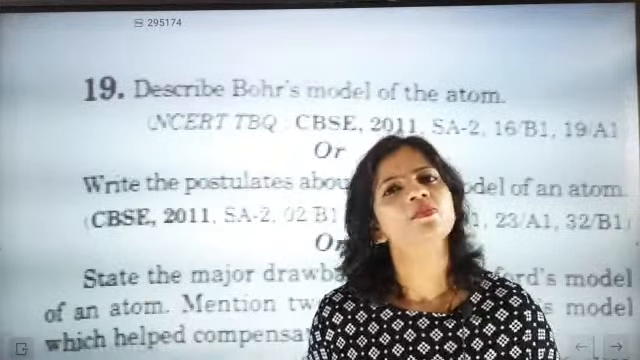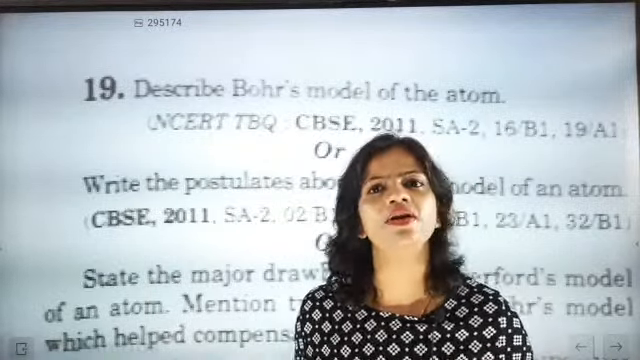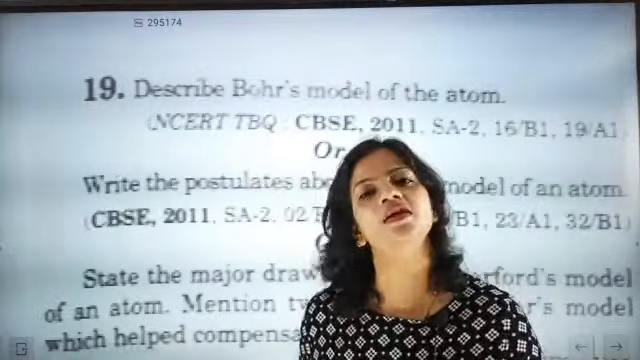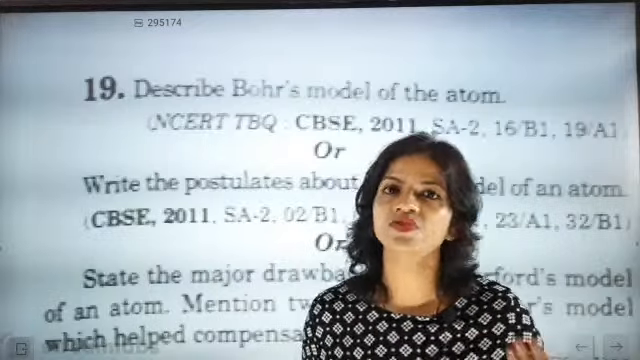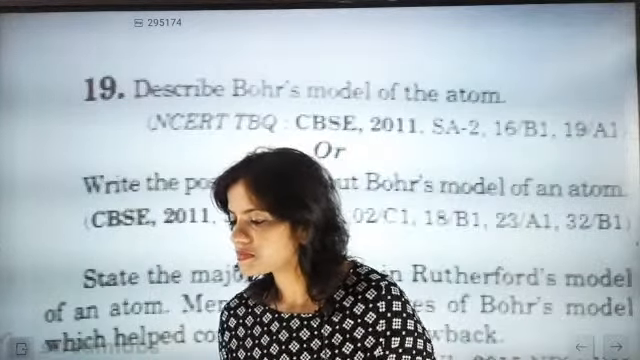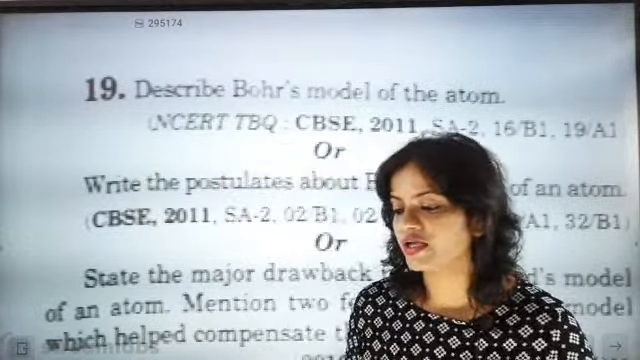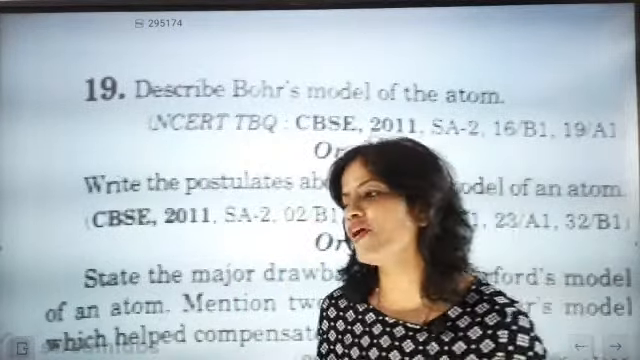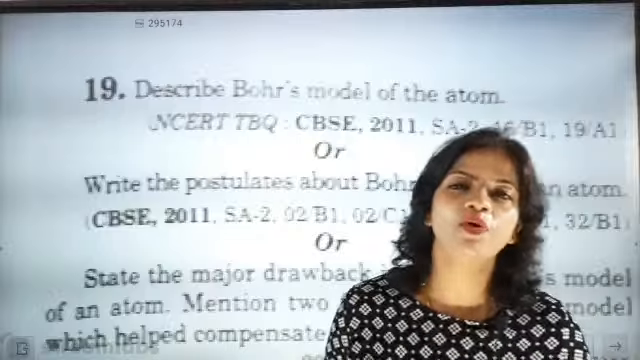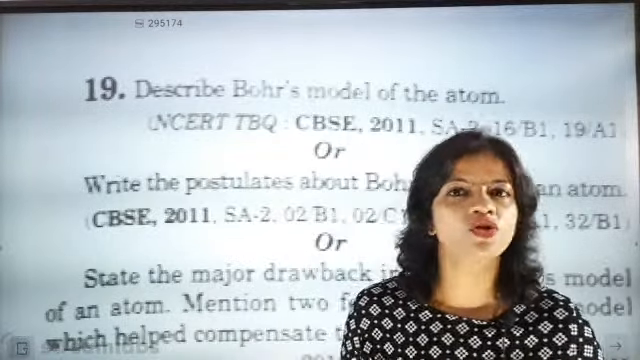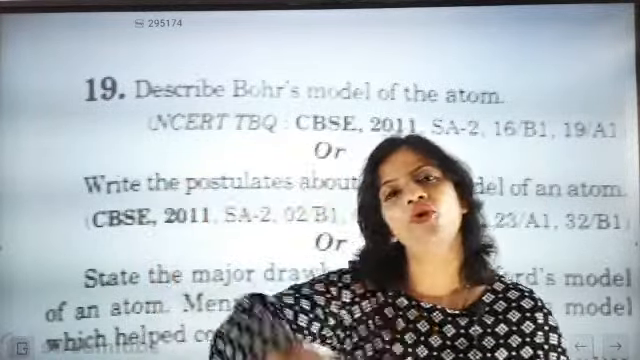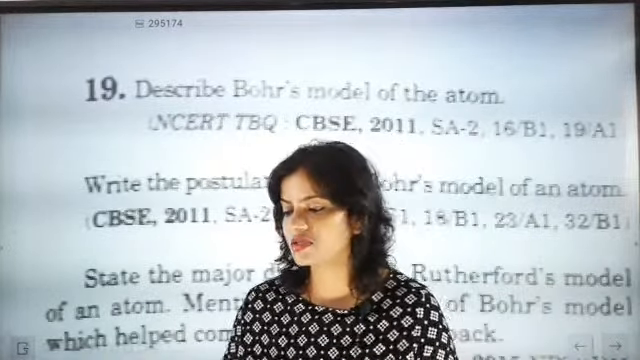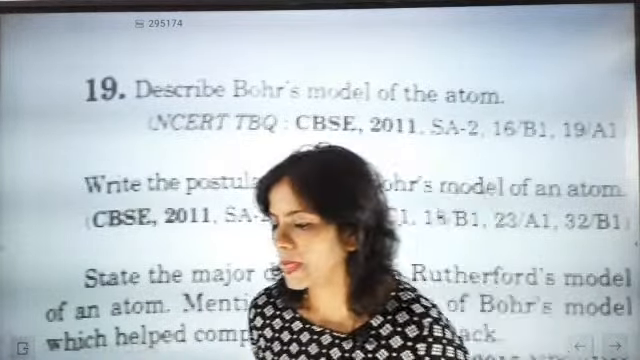So once the structure collapses, atom cannot exist. But is this the fact that atoms cannot exist? No, this is exactly a stupid concept. Atoms do exist. But according to Rutherford model of atom, if we consider it, the structure is not existing. It will fall into the nucleus. So this is the biggest demerit.